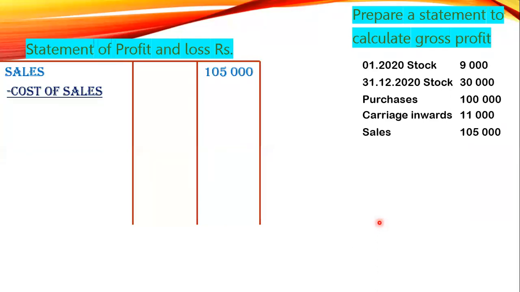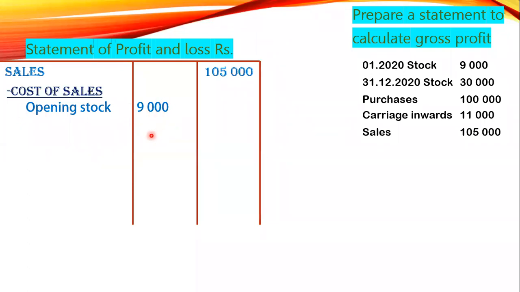See the way I am calculating, okay? How did you calculate the cost of sales? Opening stock plus purchase minus closing stock. So we take the opening stock 9,000. You see, the cost of sales calculation we will be doing in the first column. I put the heading cost of sales, and I kept a little space to make it easy for you to understand. Can you see? The calculation we do in the first column.